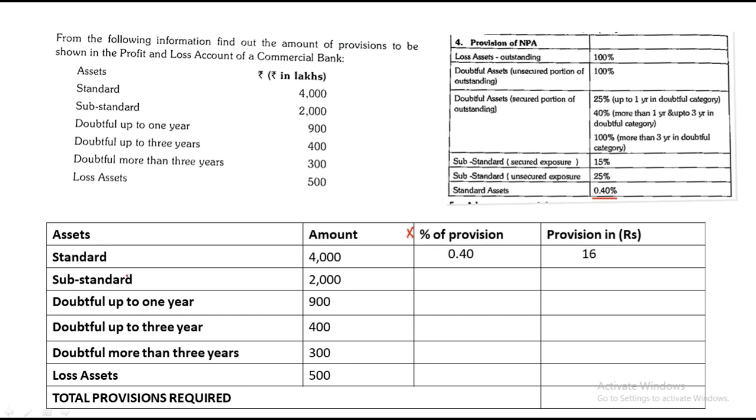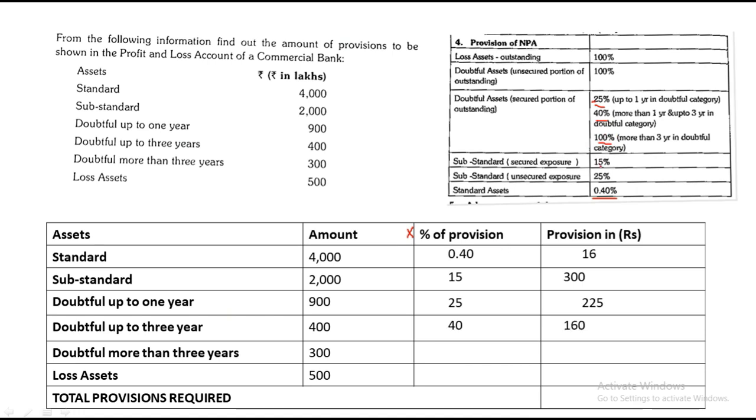For substandard, they haven't mentioned whether it is secured or unsecured. We have to assume it will always be secured, if not given. So again, 2,000 into 15% gives you 300. For doubtful up to 1 year, it was 25%. So we have noted down 25. 900 into 25% is 225. Up to 3 years, it is 40%. So we noted down 40. So 400 into 40% is 160.